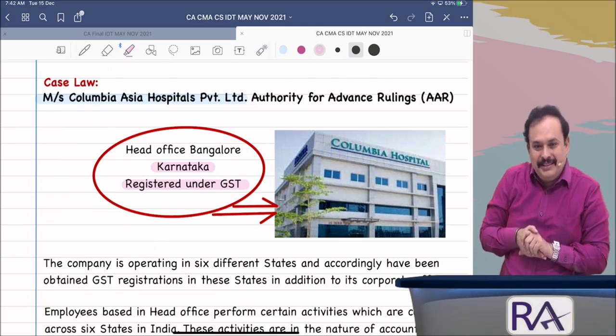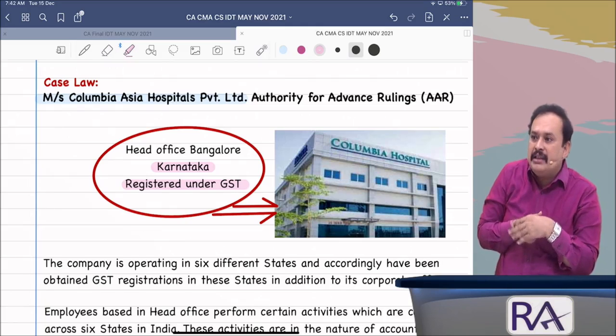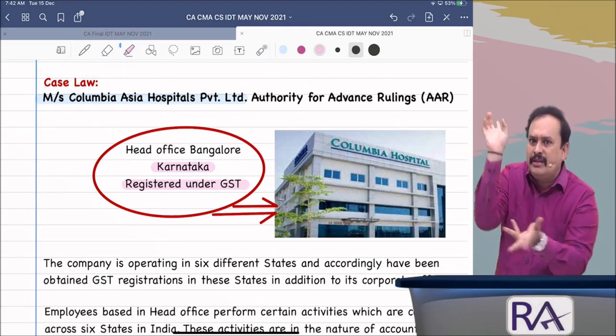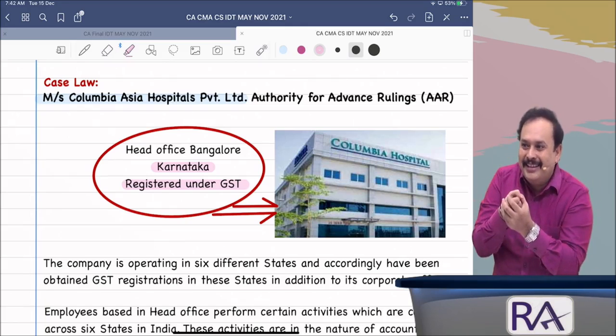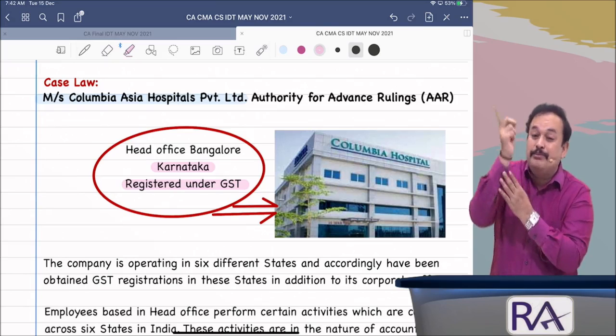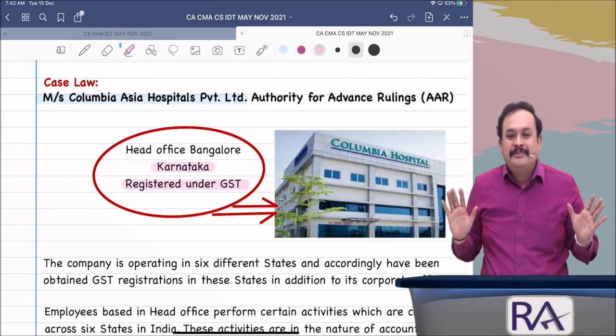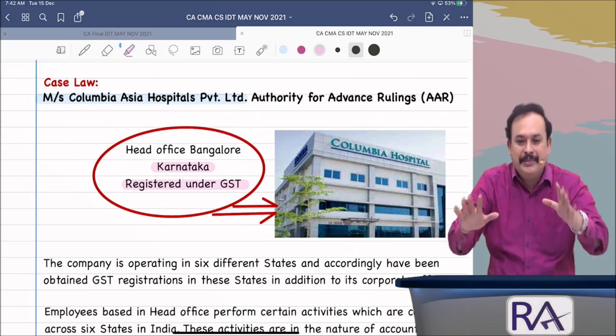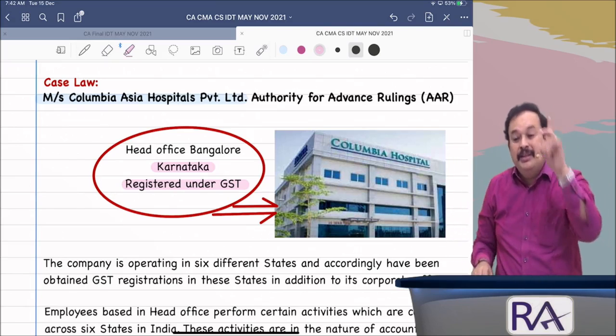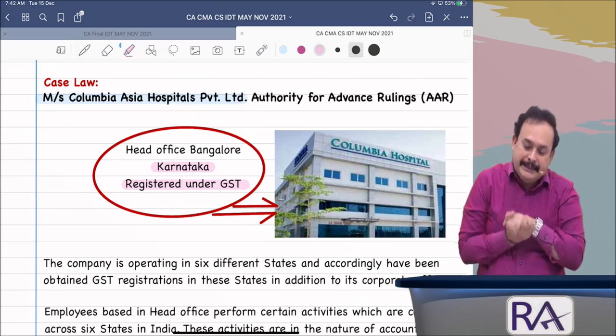Is it clear, sir? Even without consideration, it is supply, because of Schedule 1, point number 2: transactions of supply of goods or supply of services between distinct persons are supply even without consideration. Is it clear? That was point number 1. Point number 2, what happened, my dear?